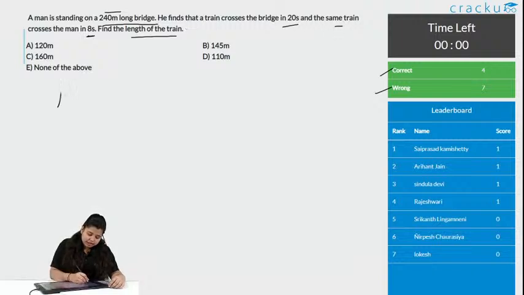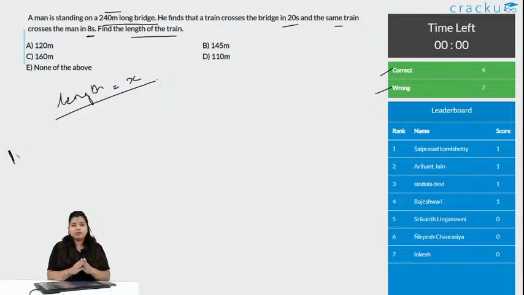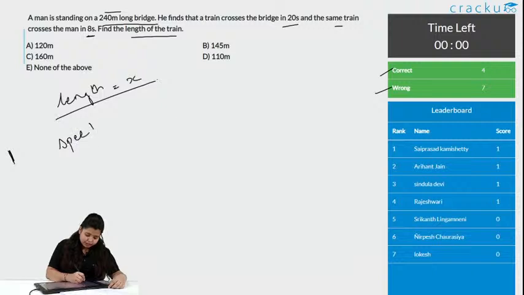So, let us say the length is x. We know the man is stationary, so we consider the man to be negligible. If a man is here, a train is just crossing here. So the length we consider is the length of the train, as the man is just a dot there. With this we can say speed is equal to distance by time.